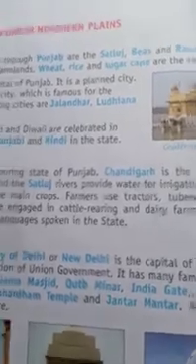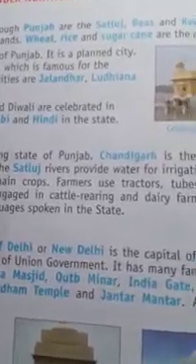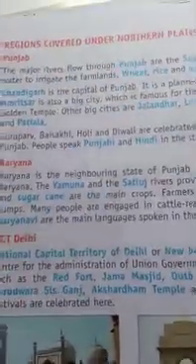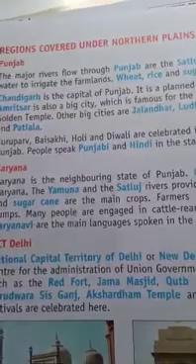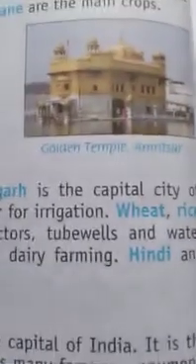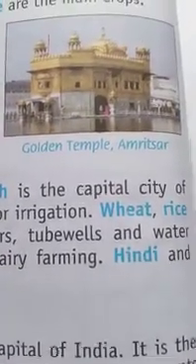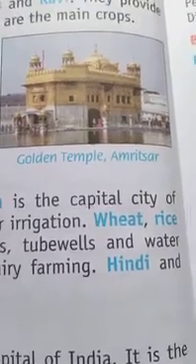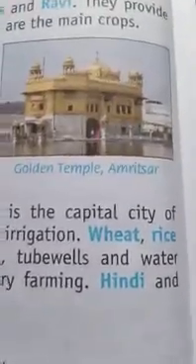Now let us see about some states which come under the northern plains. The first state which comes under the northern plain is Punjab. Some major rivers that flow through Punjab are Satluj, Beas and Ravi.